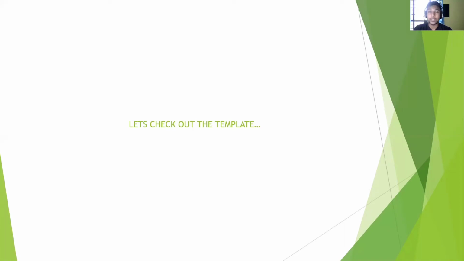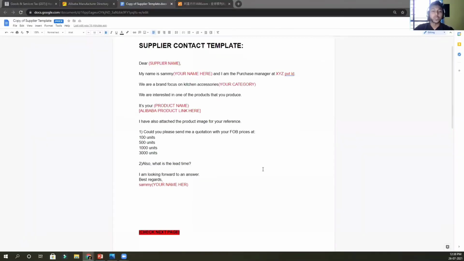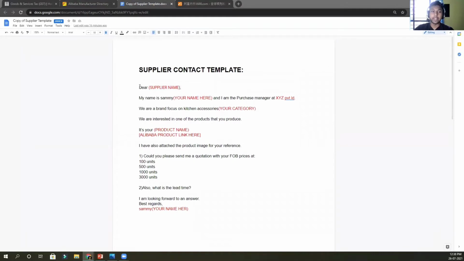Email that you have to send, what exactly you have to write. So this is the exact template email that you have to send. You have to simply copy paste and send it. Dear the supplier name.